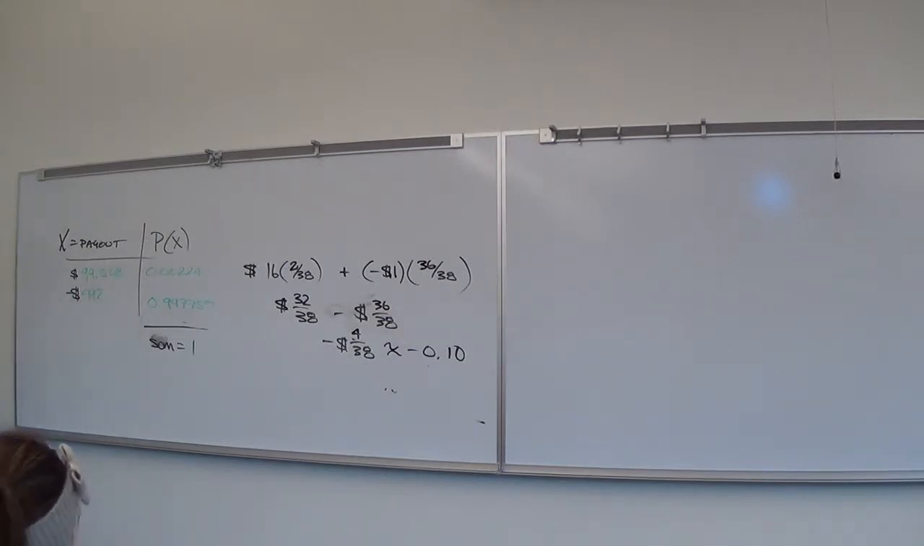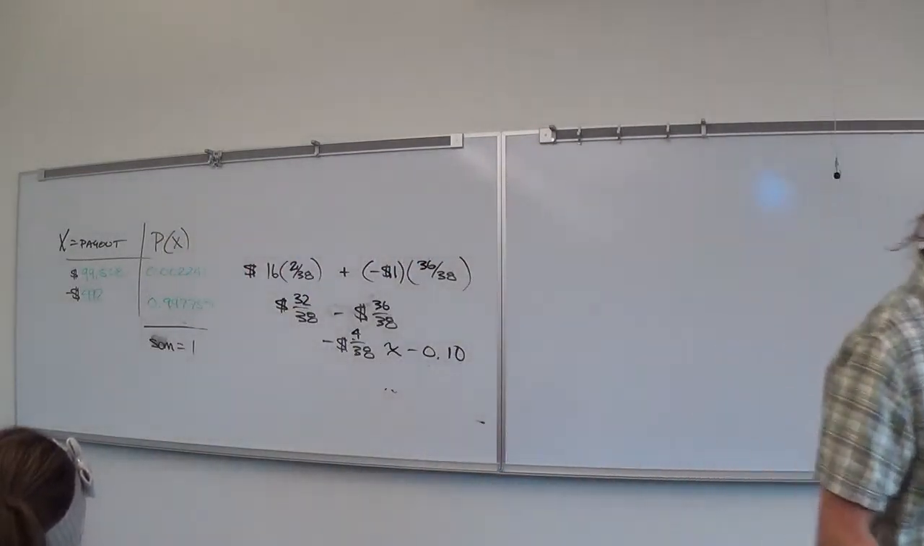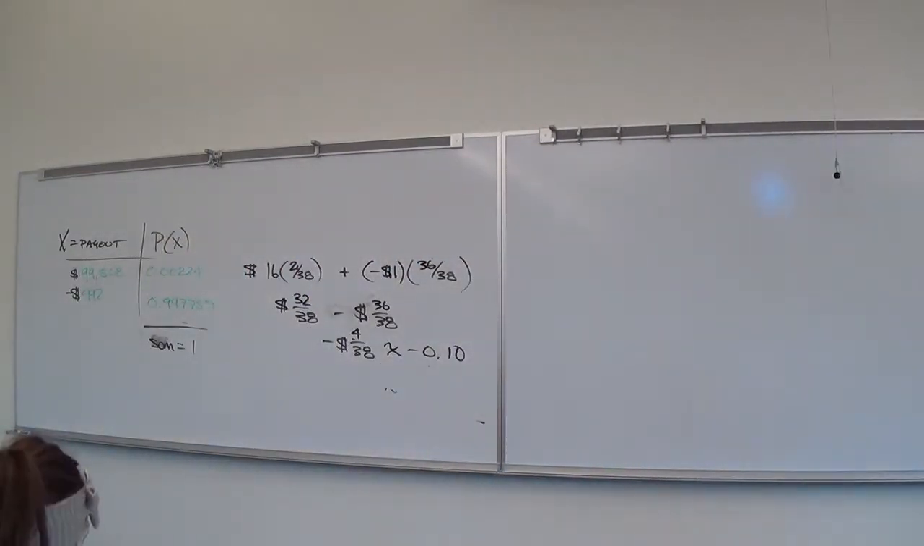Okay. Do you see how it's just roulette? It's just roulette. Calculate the average for me, please. Calculate that average. Don't look at the negative sign.